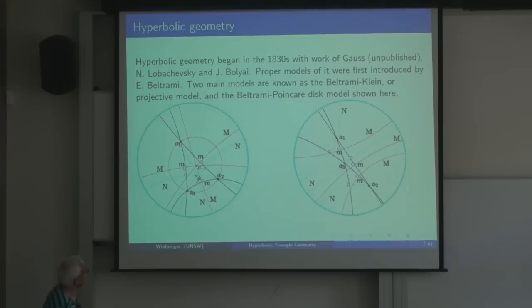Hyperbolic geometry began in the 1830s with the work of Gauss, Lobachevsky, who was a Russian, and Bolyai, who was a Hungarian. It was generally considered one of the important developments of 19th century mathematics. Models of it were first introduced by Beltrami, and these days there are two models that are reasonably well known, the Beltrami-Klein or projective model and the Beltrami-Poincaré disk model.